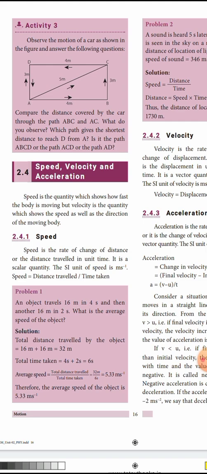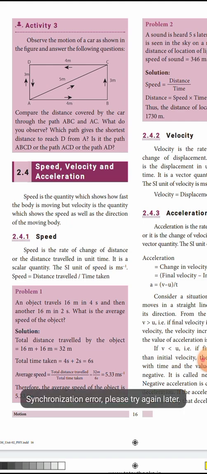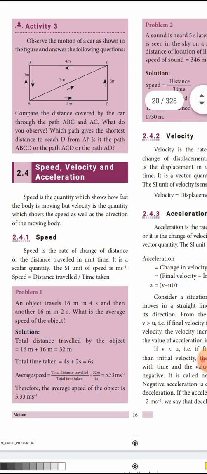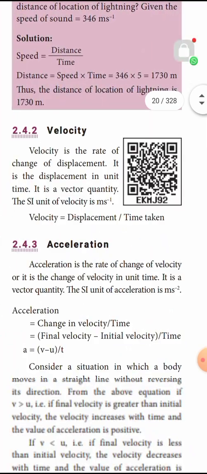Look at the definition for speed. Speed is the rate of change of distance, or the distance traveled in unit time. In a particular unit time, how far an object is traveling, that is what we calculate as speed. It is a scalar quantity. The SI unit of speed is meter second to the power of -1, and speed is equal to distance traveled by time taken.